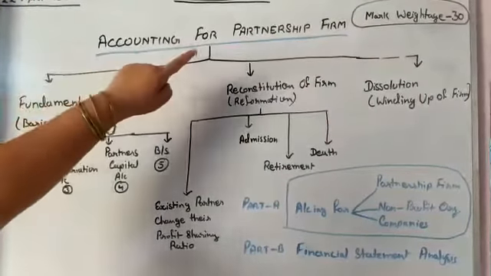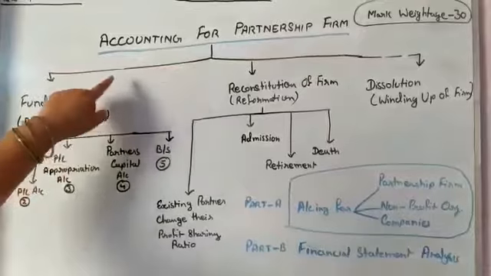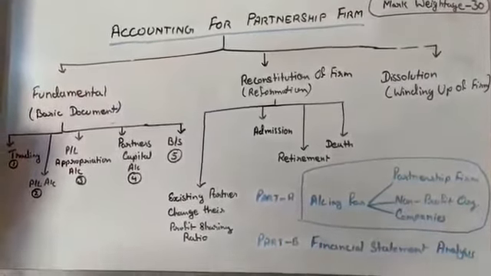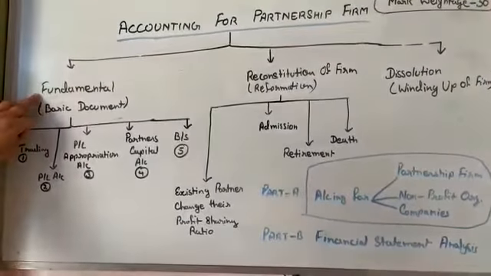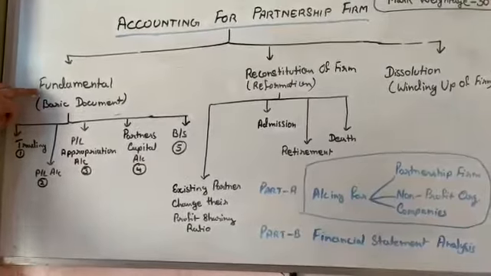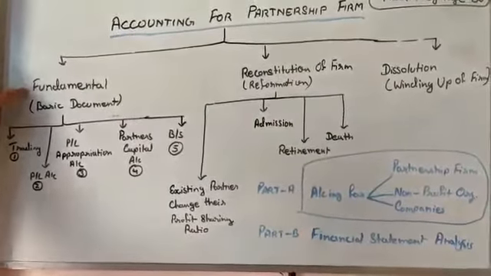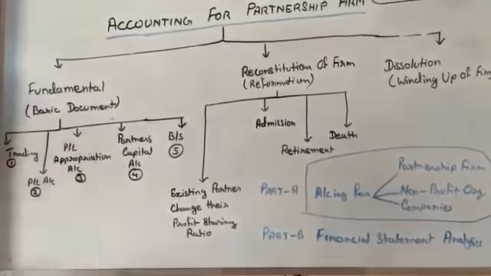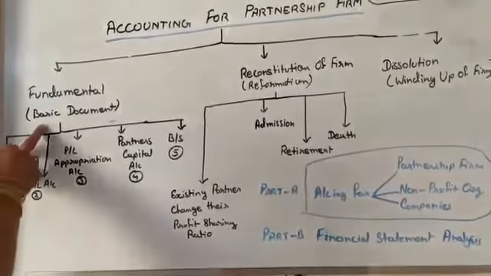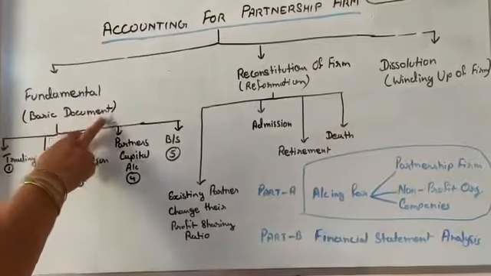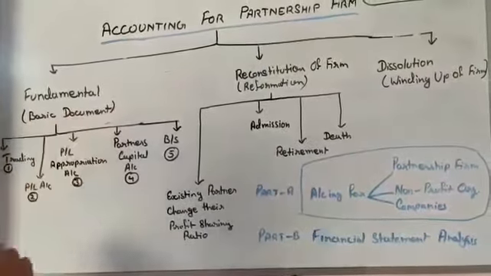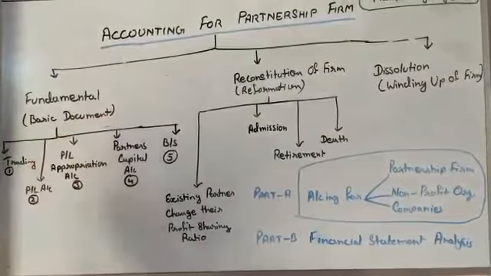Accounting for partnership firm is broadly divided into three categories. In the first category, you study the fundamentals. Under this, you study the preparation of basic documents under the final accounts of a partnership firm.